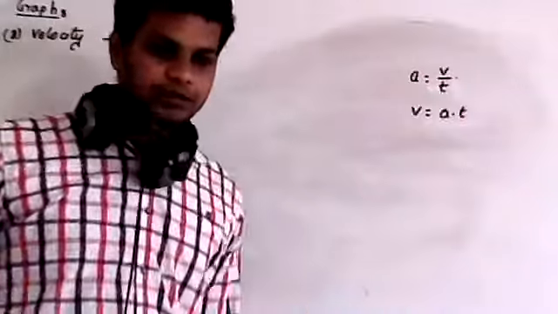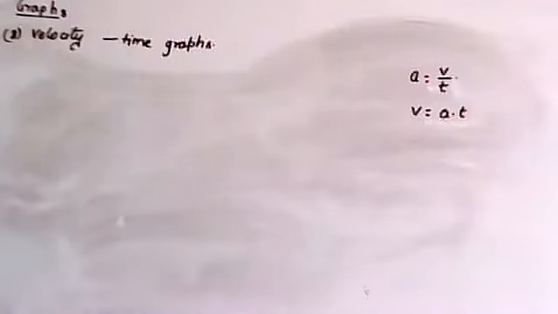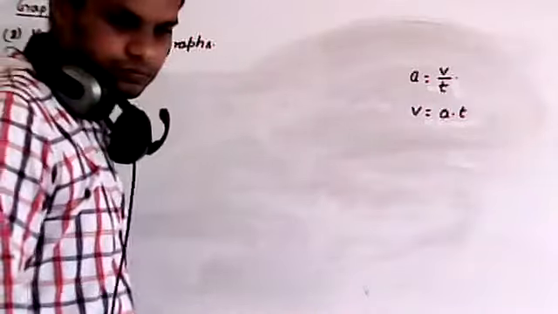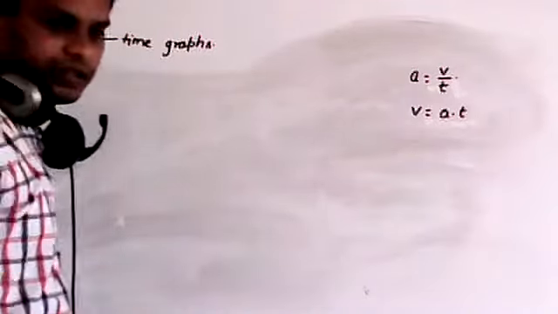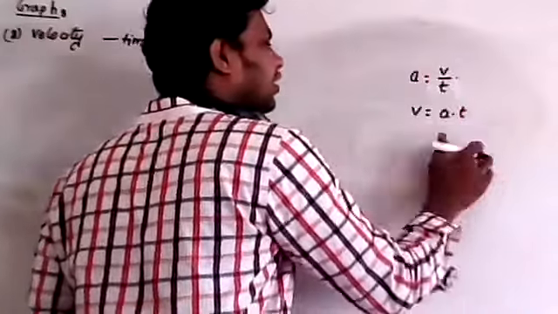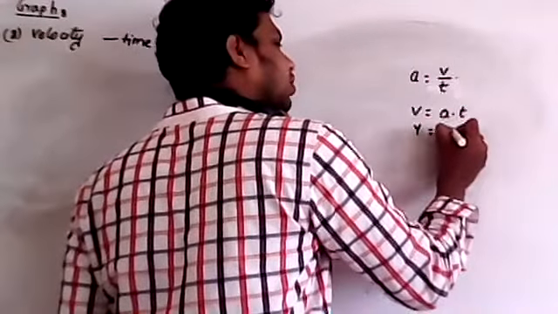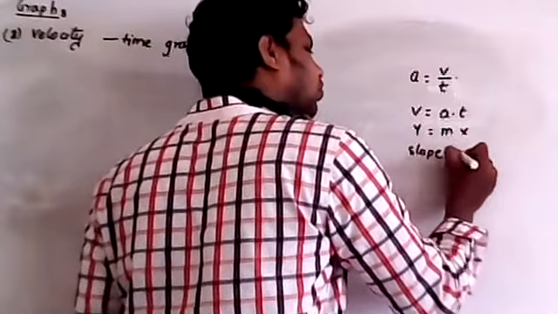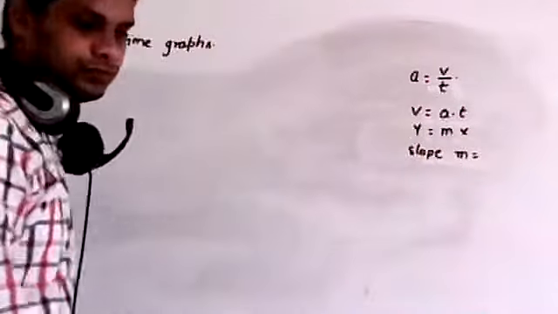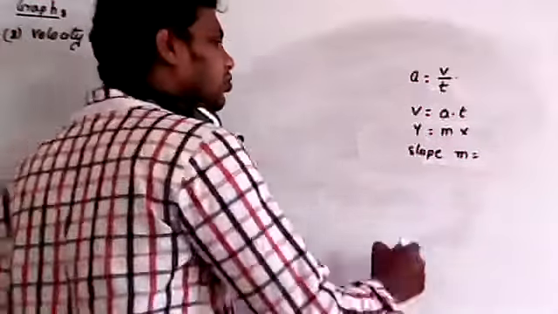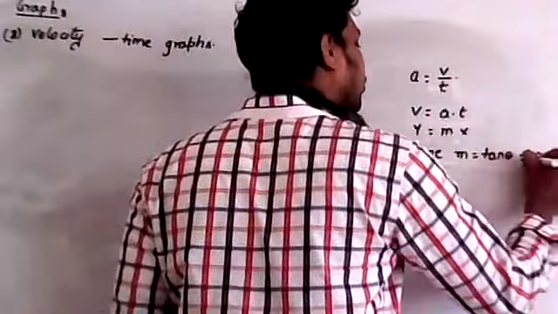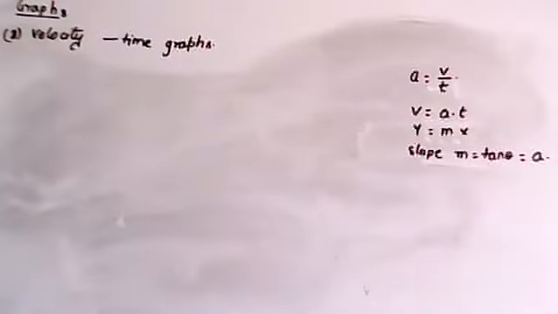Now again it looks like a straight line. Now tell me, for this straight line y is equal to mx, then slope m is equal to how much? Slope m is equal to tan theta, that is nothing but acceleration a.